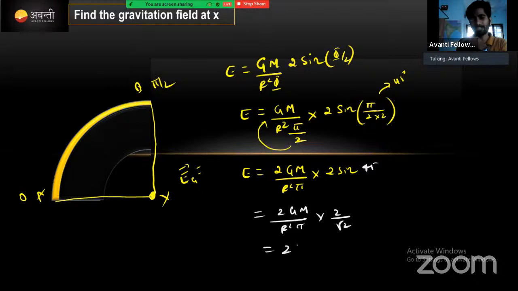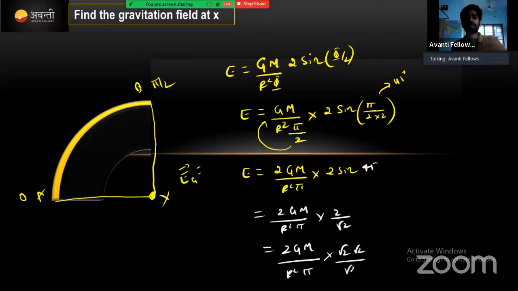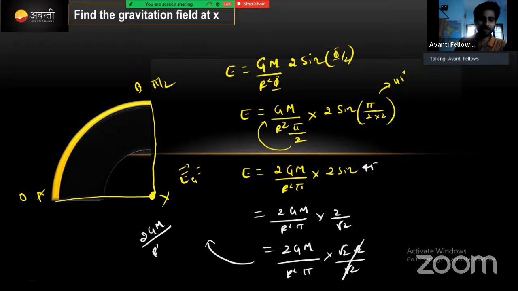2 gm divided by r square pi into 2 है ना, इसको मैं लिखता हूँ root 2 into root 2 divided by root 2. Root 2 into root 2 is nothing but root 4. Root 4 is nothing but 2 है ना. This 2 will get cancelled. And final answer what we got here, देखो final answer आ गया: 2gm divided by r square pi into root 2.